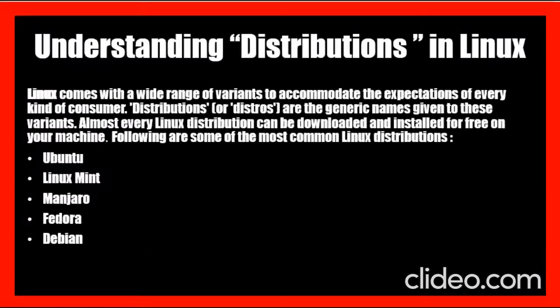Linux comes with a wide range of variants to accommodate the expectations of every kind of consumer. Distributions, or distros, are the generic names given to these variants. Almost every Linux distribution can be downloaded and installed for free on your machine. The most common Linux distributions are Ubuntu, Linux Mint, Manjaro, Fedora, and Debian. Kali and Parrot are under Debian.